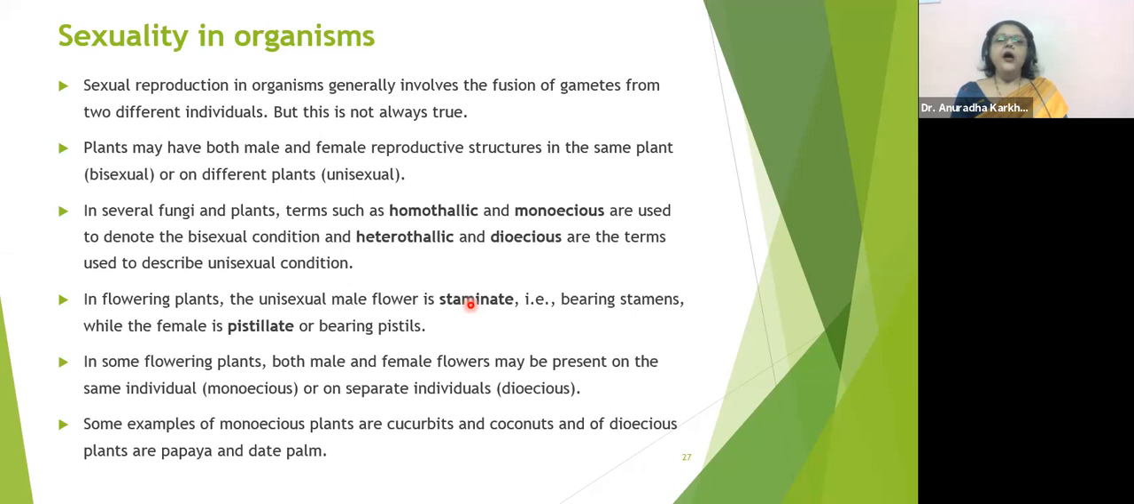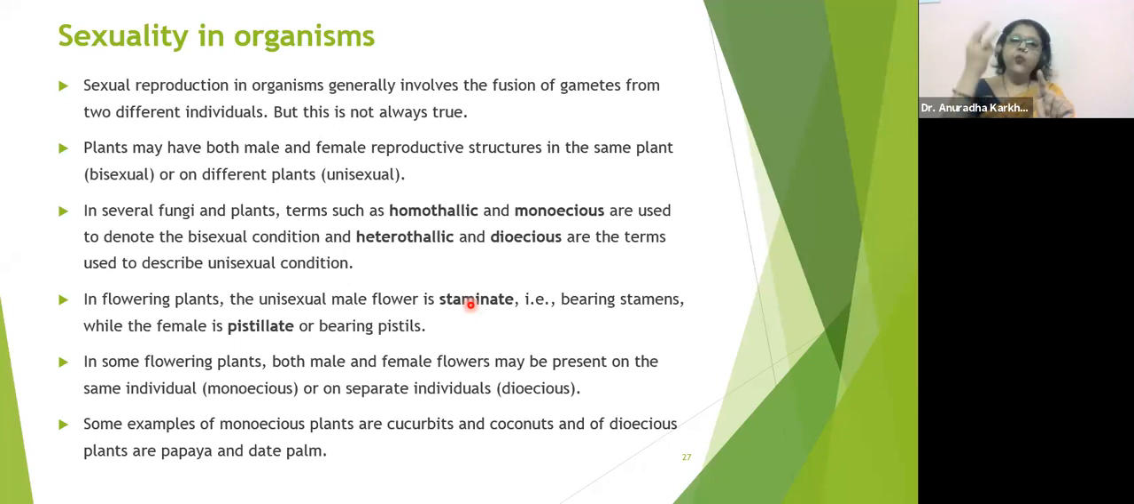Okay, monoecious means one plant having male flowers as well as female flowers. What is monoecious? One plant having both male flowers as well as female flowers. समझ में आया? Monoecious condition समझ में आया? No confusion. What is monoecious? Come on, one more time. One plant having male flowers as well as female flowers.